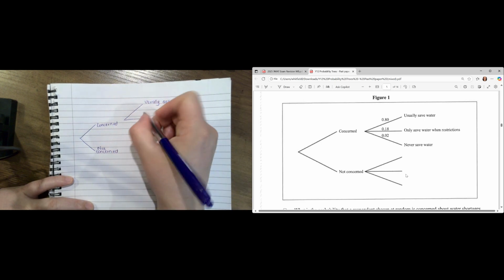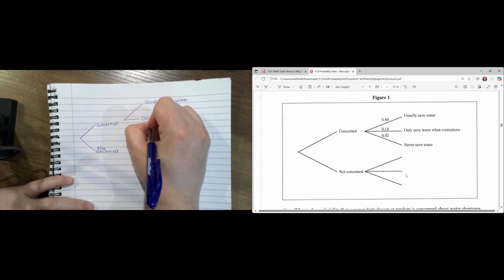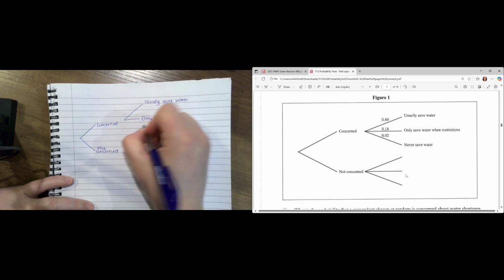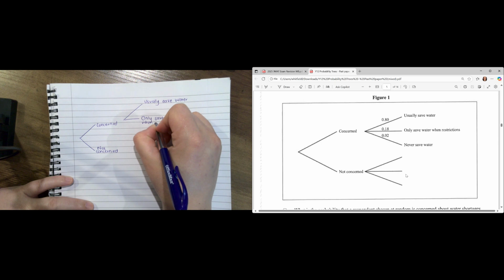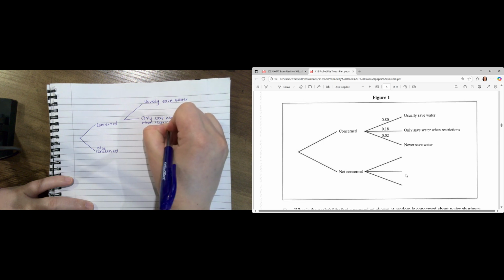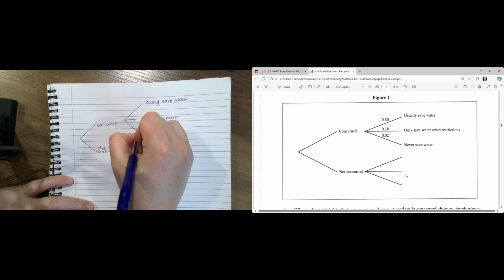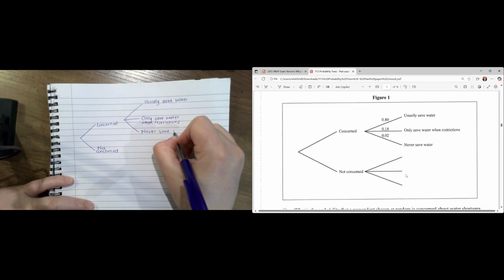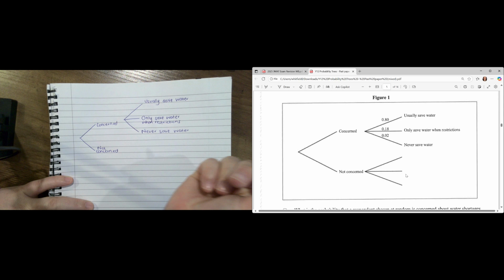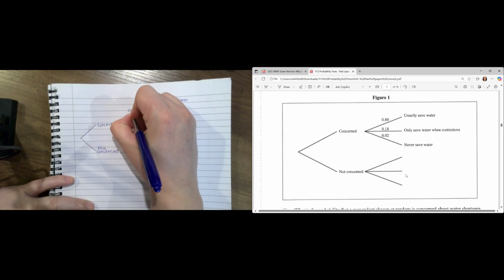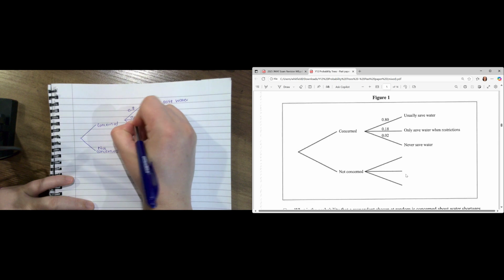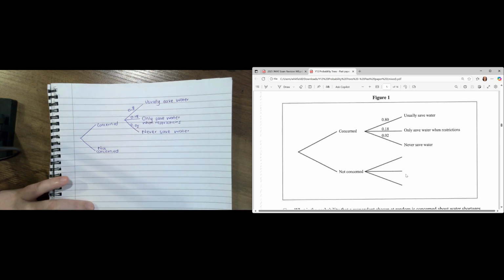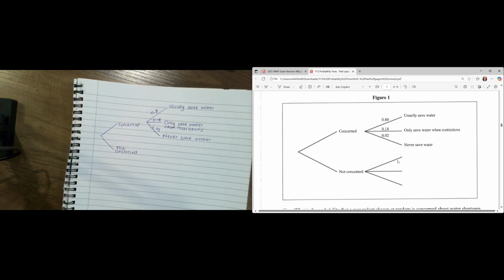Then we've got only save water when restrictions. Then we've got another group here that never save water. Okay, and they give me these amounts, which is going to be 0.8, 0.18, then 0.02.